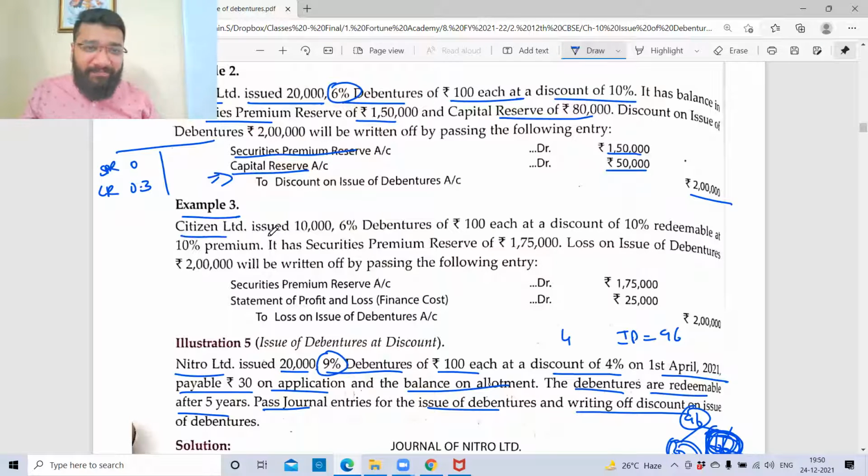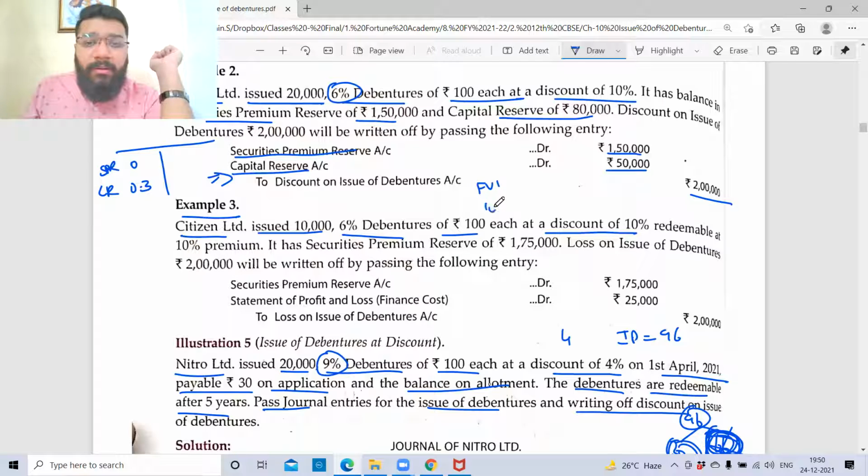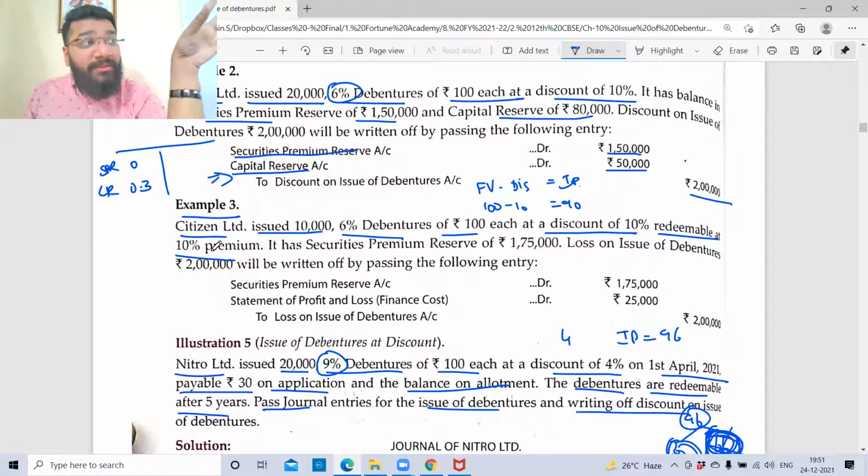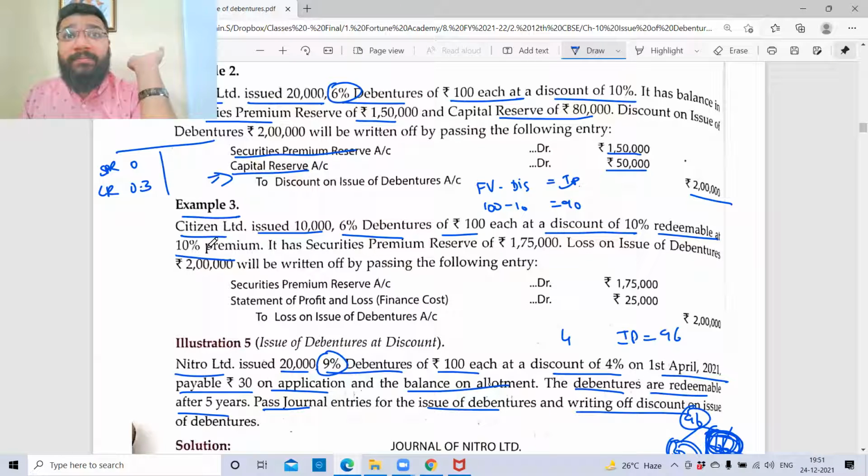Citizen Limited issued 10,000 6% debentures of 100 each at a discount of 10%. Face value. Issue price. Discount. Issued at a discount of 10%, redeemable at 10% premium. Issue at discount, redemption at premium. So when you issued, that time also loss. When you're redeeming, that time also loss.